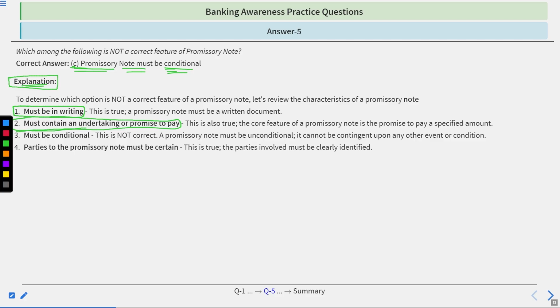Third, it must be conditional. This is not correct. A promissory note must be unconditional. It cannot be contingent upon any other event or condition. Fourth, parties to the promissory note must be certain. This is true. The parties involved must be clearly identified.